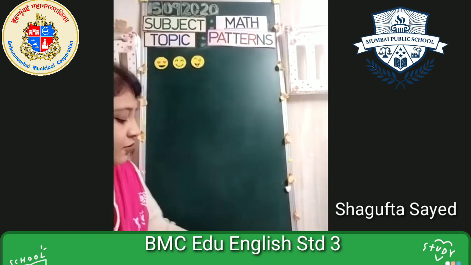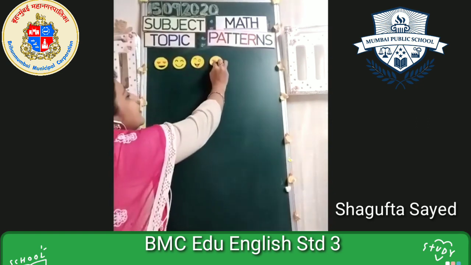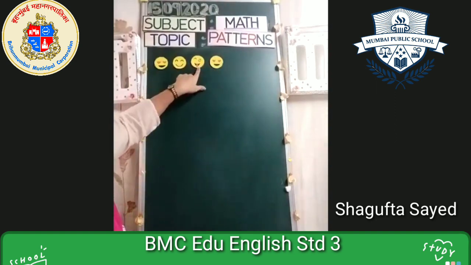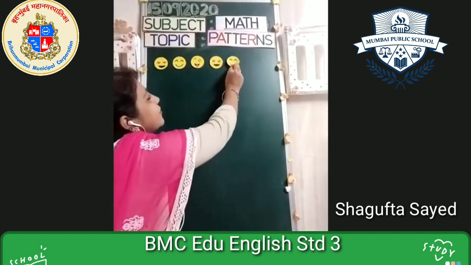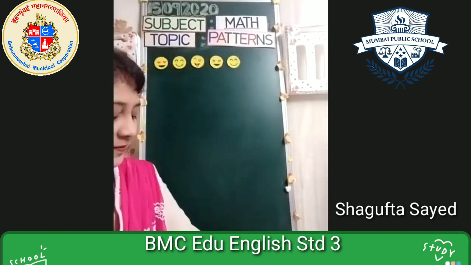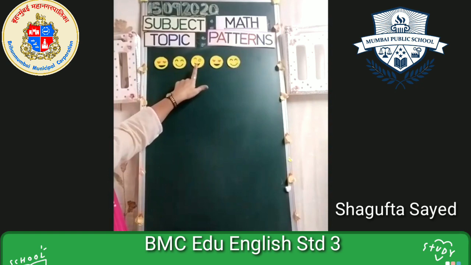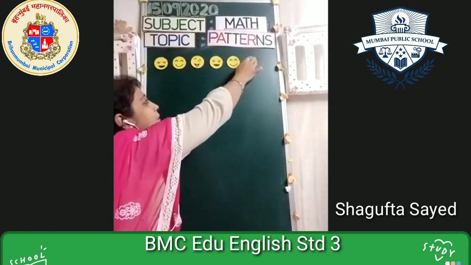Now, as we have to repeat this pattern, can you see again? This is the heart smiley. So, this is a series. Again, I am repeating this heart. Now, after the heart, what is there? Is tongue out there or is smile there? Tell me. Yes, very good. After this heart shape, I have a smiley face. So again, I am going to paste what? A smiley face. Cute, cute. Next, is it over? No, one more smiley is there with the tongue out. So again, I have this one. I am going to paste it here.